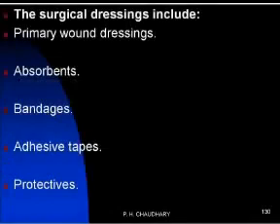Next we discuss the classification of surgical dressing. There are different classes of surgical dressing. Number 1, primary wound dressing material. Second, absorbent. Third, bandage. Fourth, adhesive tape. And fifth is the protective. So these are the different classes under surgical dressing.